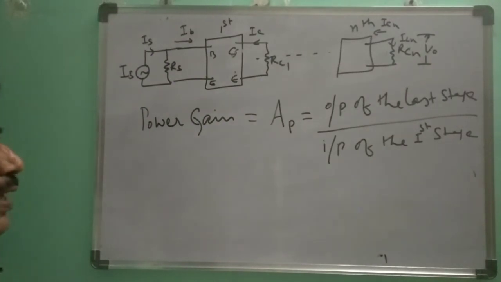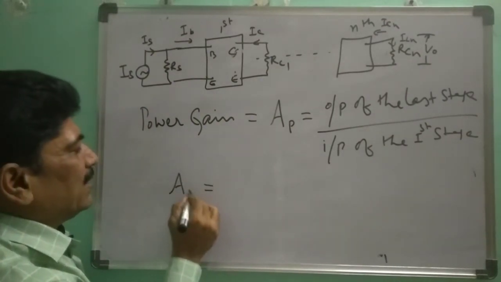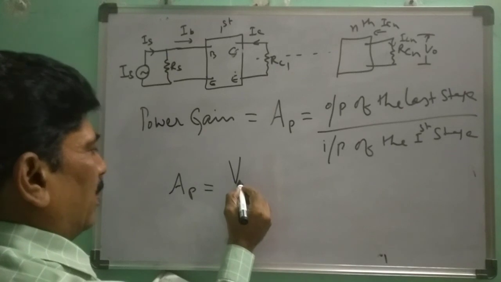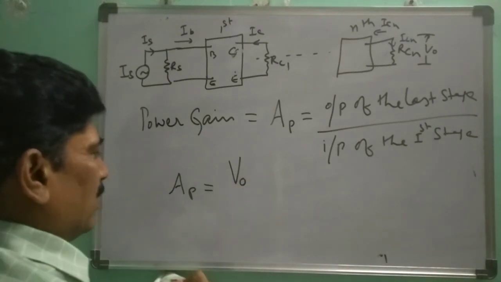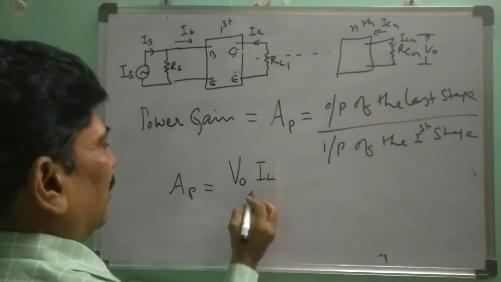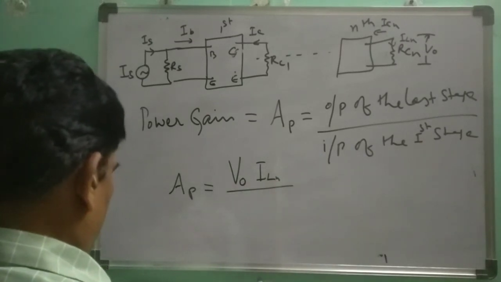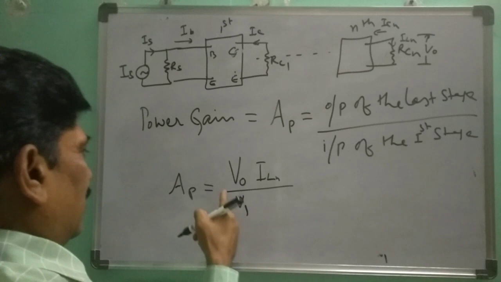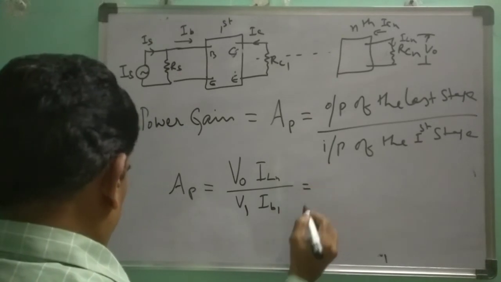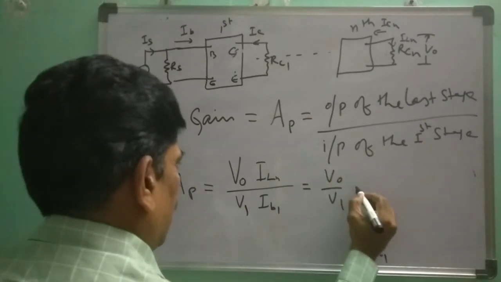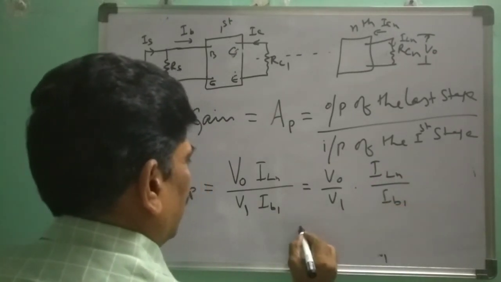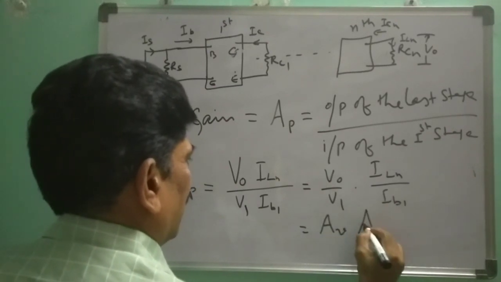Formula for power is V into I. So output power of the last stage is equal to VO, that is output voltage, into output current ILN, divided by the input voltage of the first stage V1 into IB1, where V0 is the output voltage of the last stage, which is equal to V0 by V1 into ILN by IB1, which is equal to AV into AI.